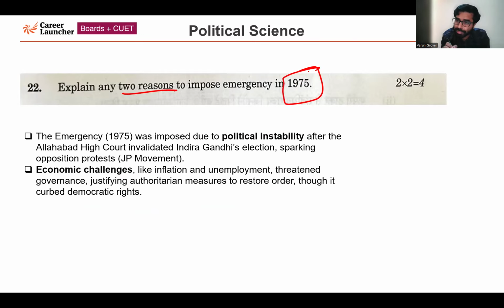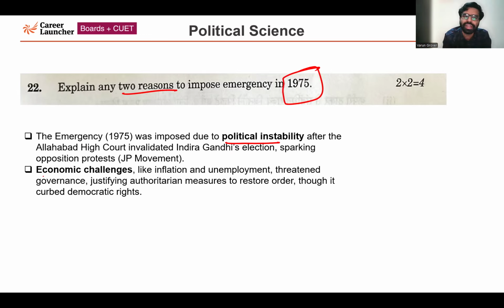A very important reason is the political instability. The Allahabad High Court invalidated Indira Gandhiji's election. It also sparked the opposition protest, the famous JP movement. Jayaprakash Narayan played a leading role in that movement; that is why we are calling it the JP movement. The famous Gujarat and Bihar protests, the student protests, were happening at that point of time. So that was the first reason, the political instability.